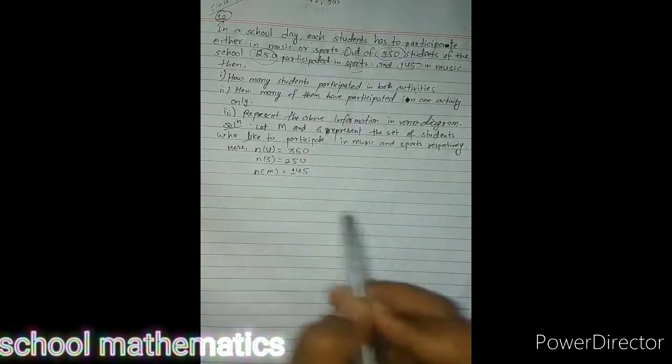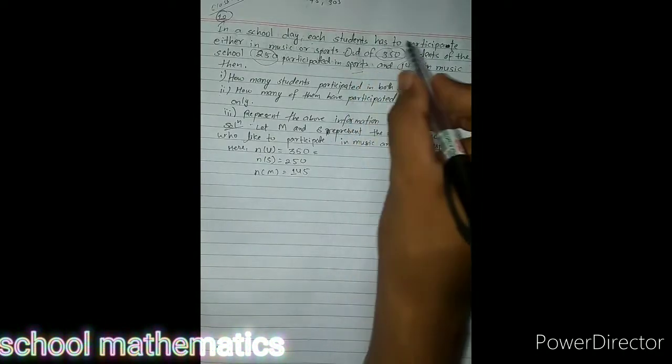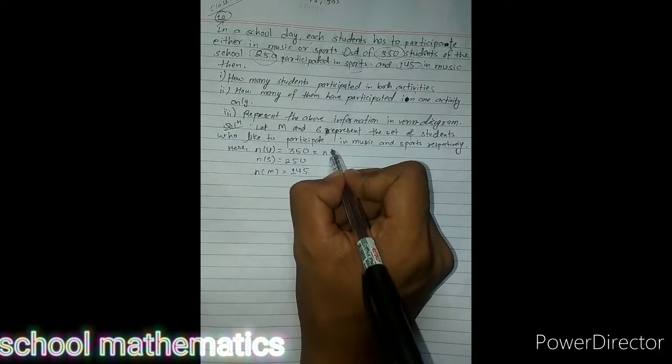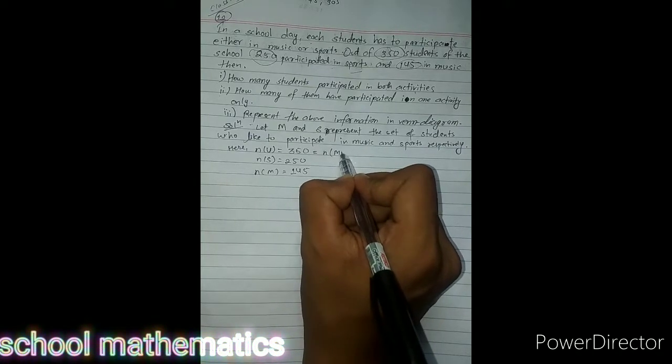Means intersection is required, and each student has to participate. That's why there is no complement. M union S is also 350.